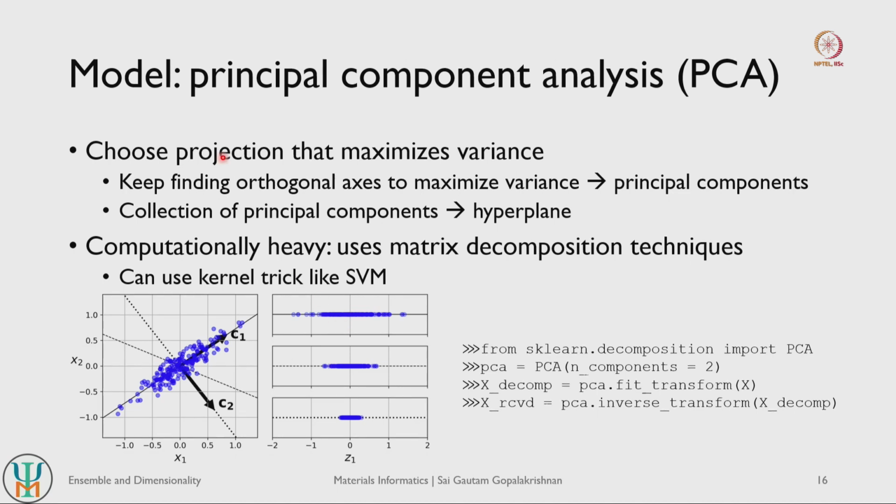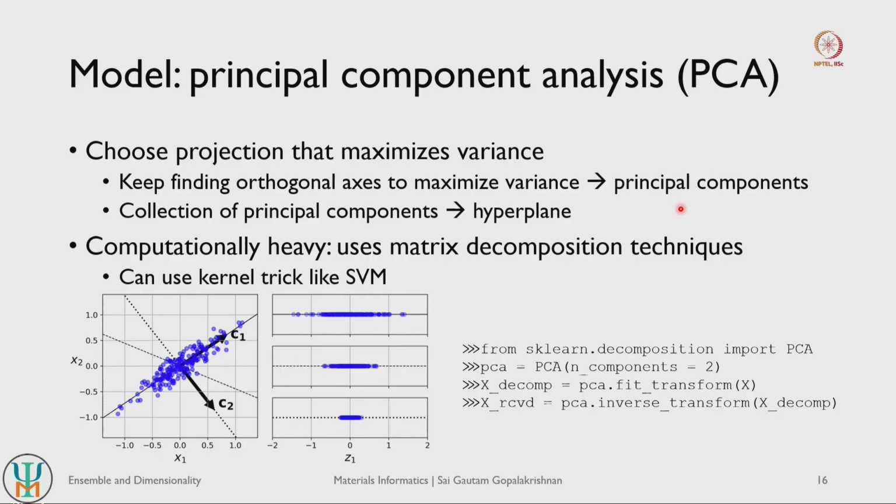So, in principal component analysis, the model tries to maximize the variance for the data points that I have in my high dimensional space, right. If I were to project this collection of 2-dimensional data onto a single dimensional vector, I will use this vector of C1 here. That will be my principal component, right. So, principal component analysis basically tries to identify these kinds of orthogonal axes that maximize variance. The set of axes that maximize your variance are referred to as your principal components.